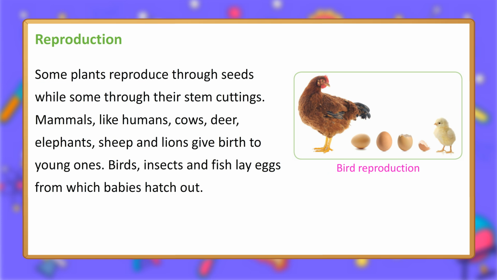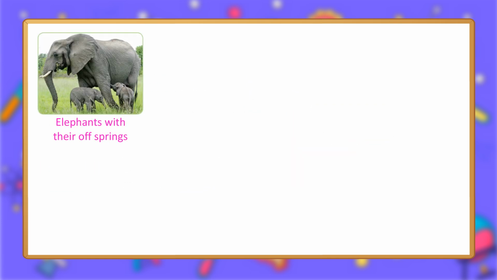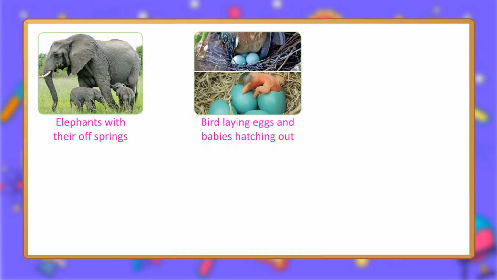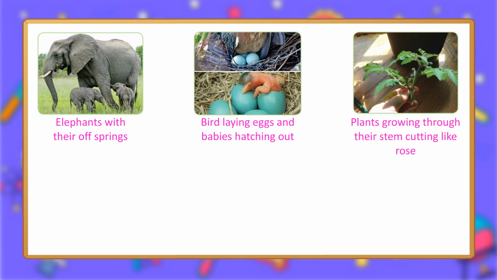Bird reproduction. Elephants with their offsprings. Bird laying eggs and babies hatching out. Plants growing through their stem cutting, like roses.